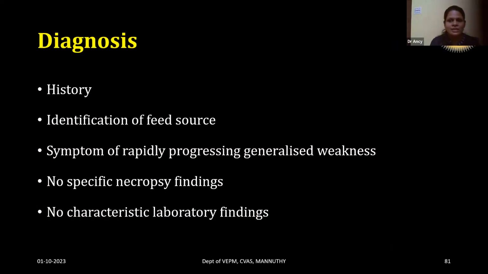So the diagnosis of the disease is based on the history. A presumptive diagnosis of botulism can be arrived at only based on the identification of a feed source or a water source that is contaminated by a carcass from a mammal that should contain this Clostridium botulinum organism. Only by identifying such feed sources may we be able to reach the diagnosis of botulism. Along with that, the animal may be showing rapidly progressing generalized weakness. There is no specific necropsy finding, and there are no characteristic laboratory findings for botulism.